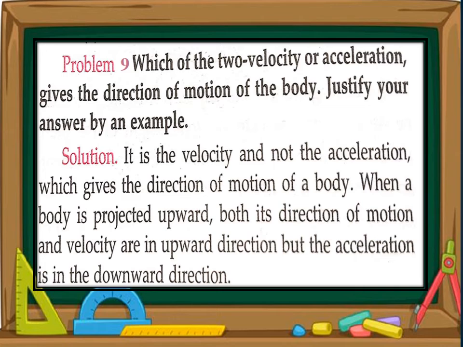The acceleration is not so important. But when a vehicle is moving on a road, then velocity, acceleration and motion of the object are in the same direction. But this is the exception case, and we also consider exceptions in physics. So our answer is, the velocity is the most important parameter, not the acceleration, and you will write the example of upward motion.